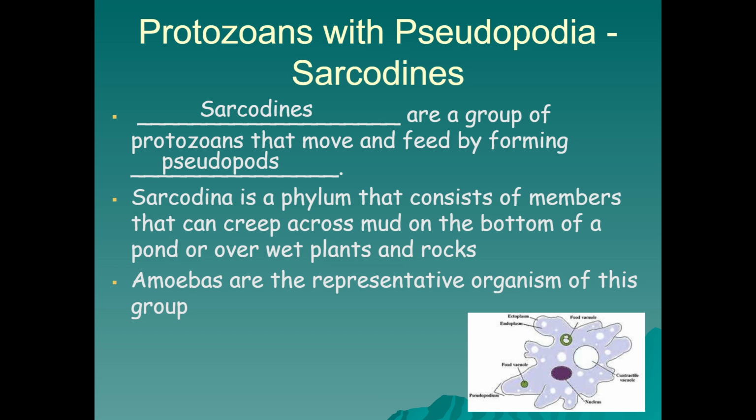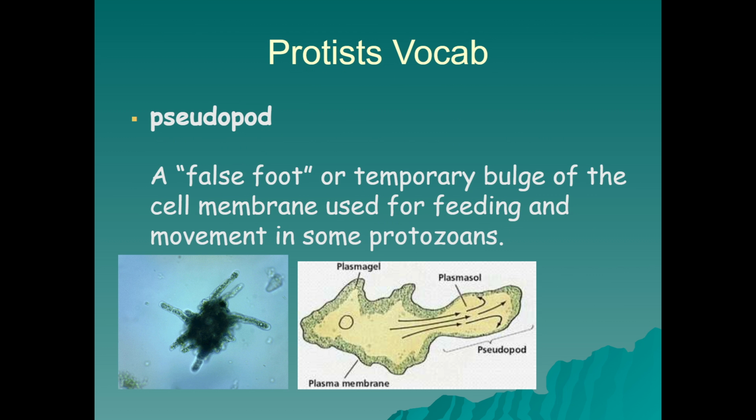And amoebas are the quintessential example of a sarcodine, using their pseudopods to move about in their environment. They are representative of protozoans with pseudopodia. So a pseudopod is just a false foot. It's a temporary bulge of the cell membrane, and amoebas can push these out in order to have their cell membrane and therefore themselves move throughout its environment.